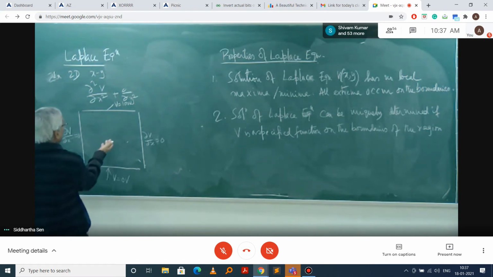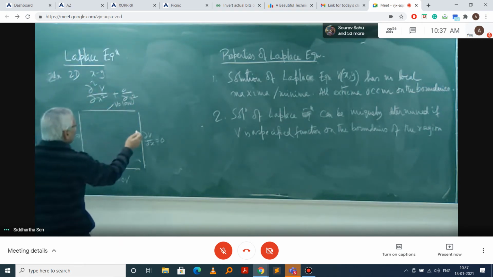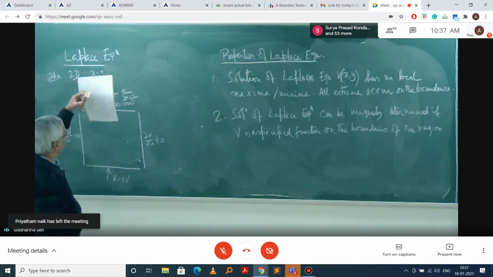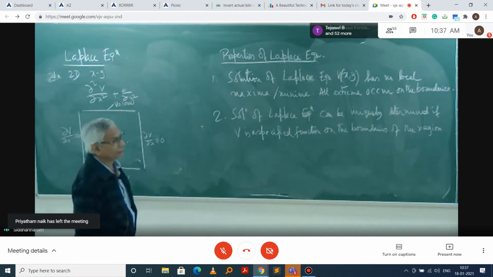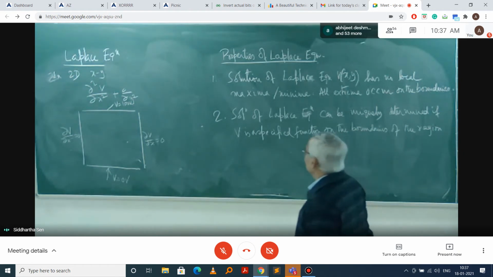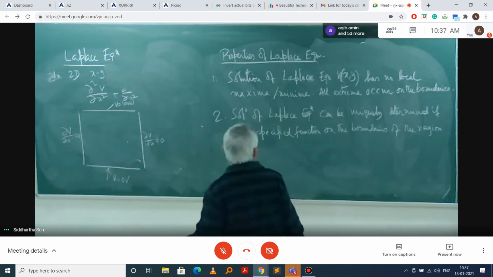If we take it as a heat transfer problem, then V is the temperature. So the temperature here is 0 degrees, here it is 100 degrees Celsius, and these two sides are insulated. The insulator applies both in the thermal context as well as the electrical context, because this equation is valid for both electrical as well as thermal problems. So if we specify the values on the boundaries, it will have a unique solution.